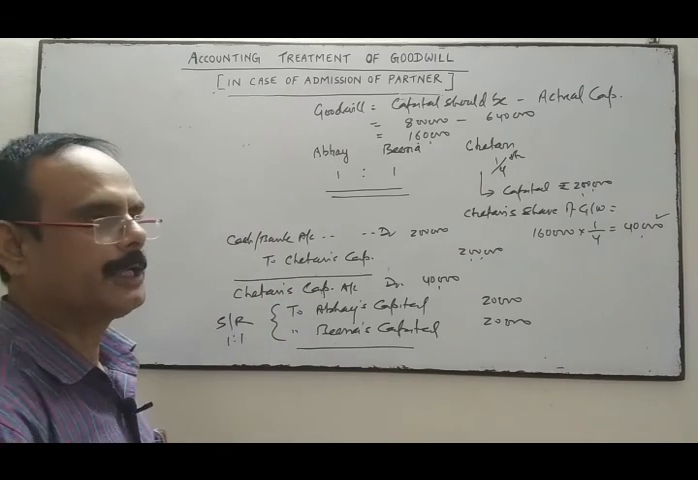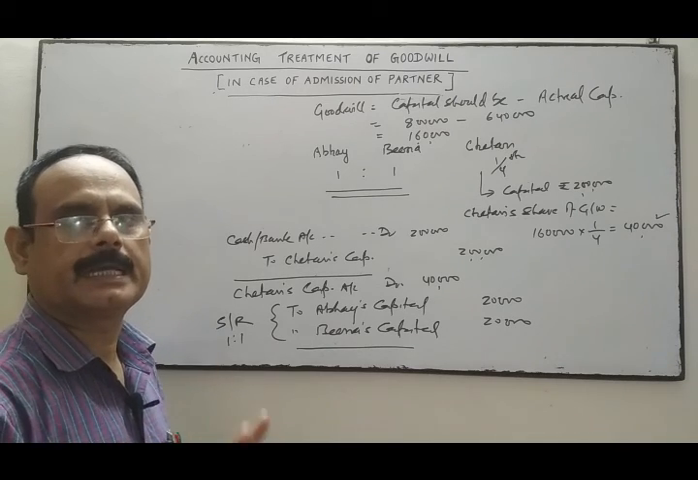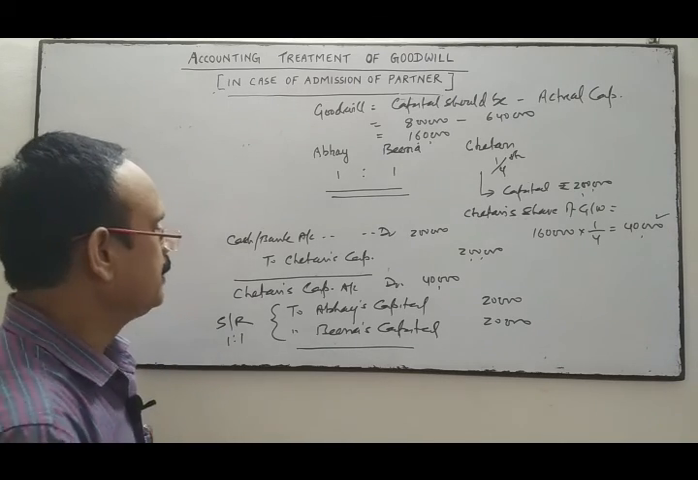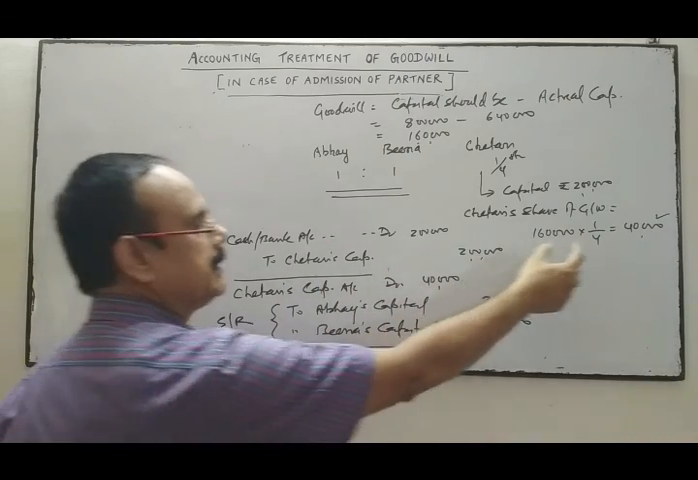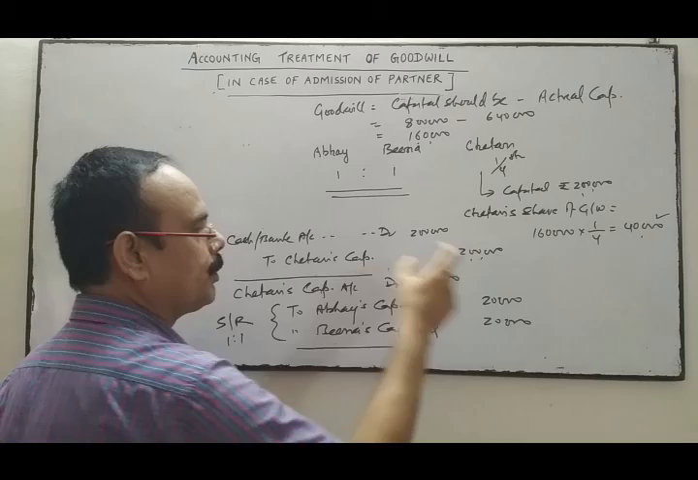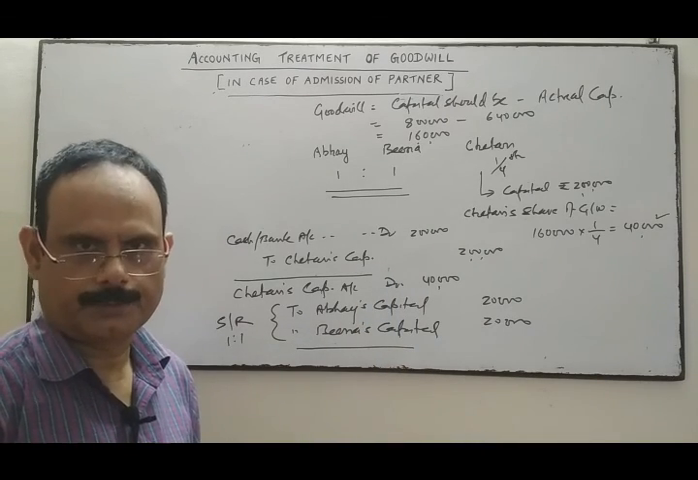So this is the entry related to goodwill. Here we assume that the new partner has not contributed his share of goodwill, meaning he is unable to pay it. So the new partner's capital will be debited and his share of goodwill will be transferred to the old partners in their sacrificing ratio. Is it clear?